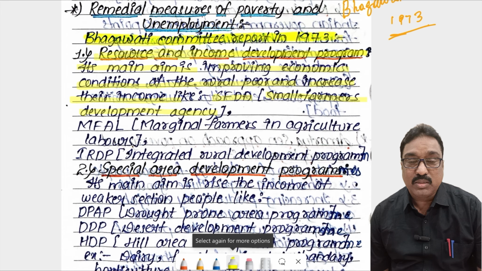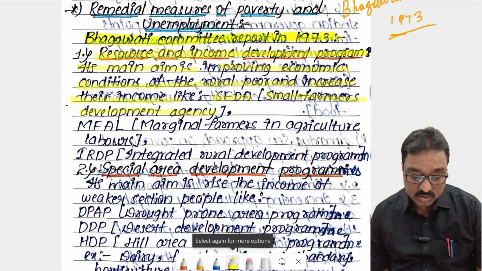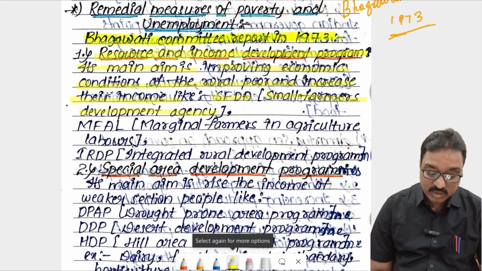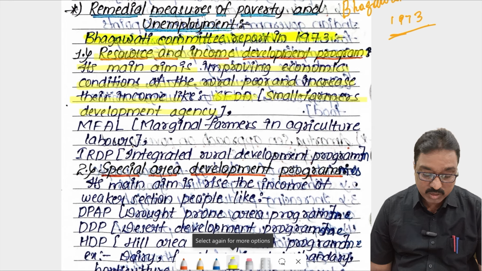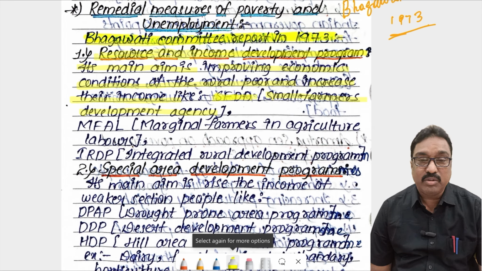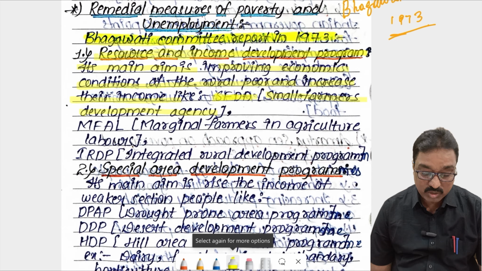Those farmers' incomes are very low and they are living in poverty. That's why we have to increase their income levels and resources. If you increase them under this program, SFDA, Small Farmers Development Agency, automatically we can control poverty and unemployment.